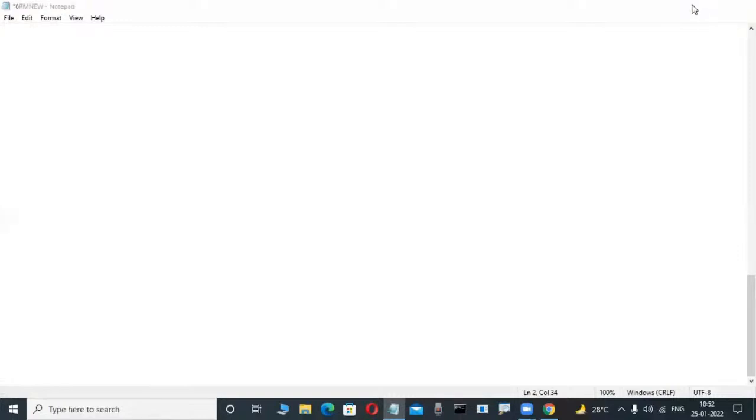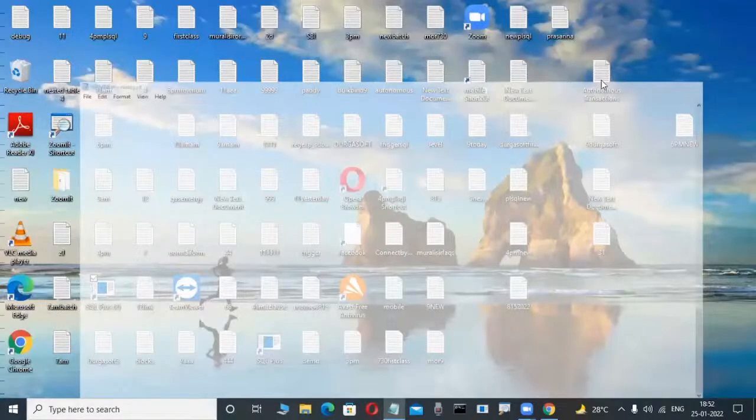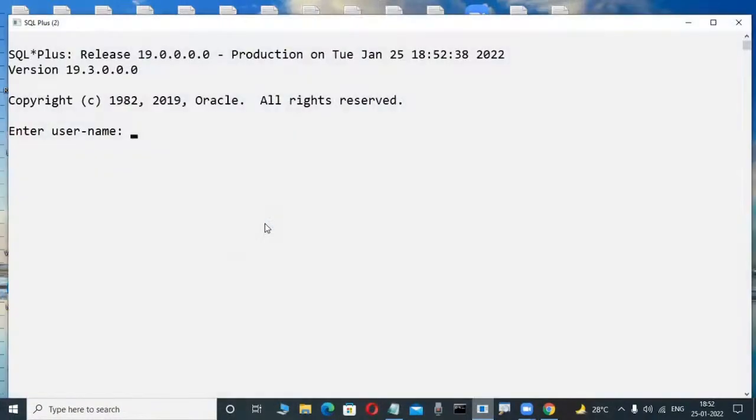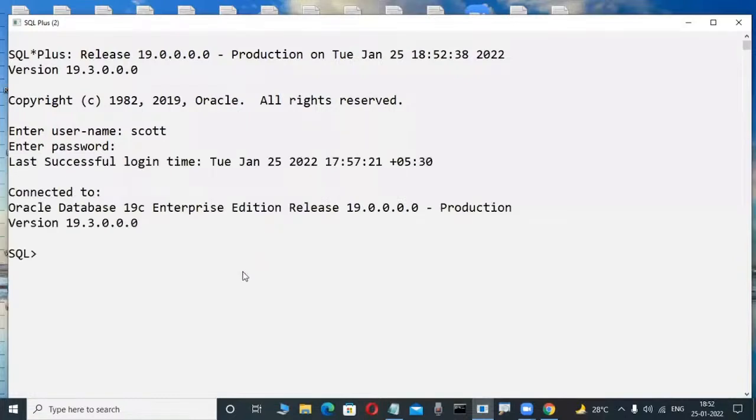That scenario I'm now showing as a practical. Check it out here, concentrate. Now don't write anything, just observe. This is a tool, and through this tool I am creating a table, for example. I'm connected to the database. Just some scenario, for idea purposes only.